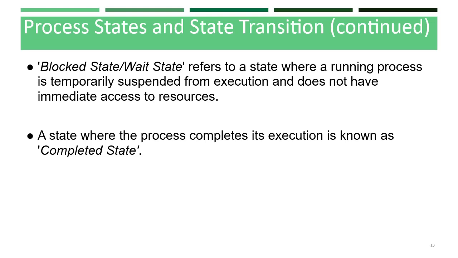A state where a process completes its execution is known as the completed state. The transition of a process from one state to another is known as state transition. When a process changes its state from ready to running, or from running to blocked or terminated, or from blocked to running, the CPU allocation for the process may also change.